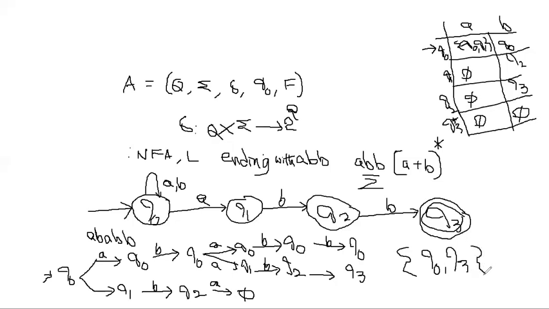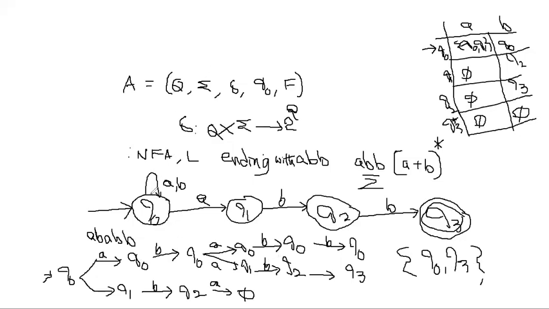But the condition is that at least one state should be an acceptance state. Once we get multiple states as outputs, we must verify whether at least one state is an acceptance state or not. Yes, Q3 we got, and Q3 is an acceptance state. Then we say that ABB is acceptable. So like this, verify any other string and show whether the string is acceptable or not. In this fashion, we can check whether a string is acceptable or not.